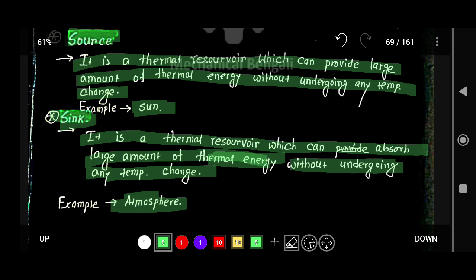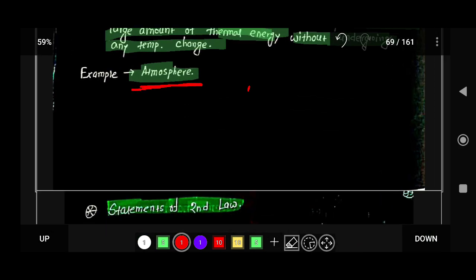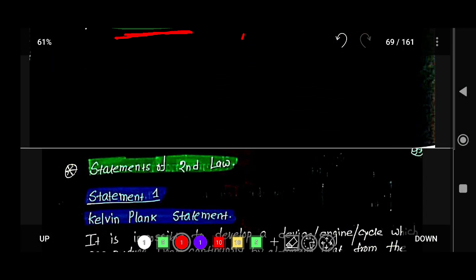Source means it provides a large amount of thermal energy without any temperature change, and sink absorbs a large amount of thermal energy without any temperature change. The example of a sink is the atmosphere.